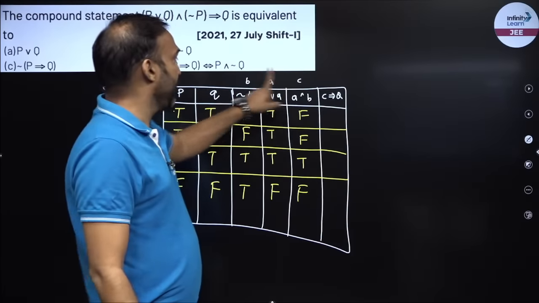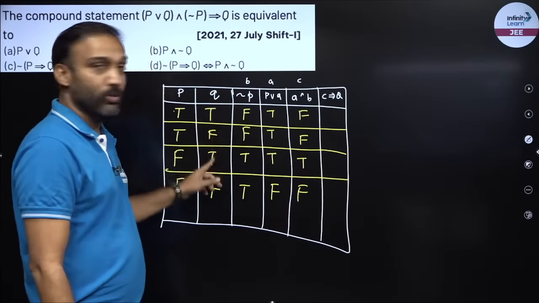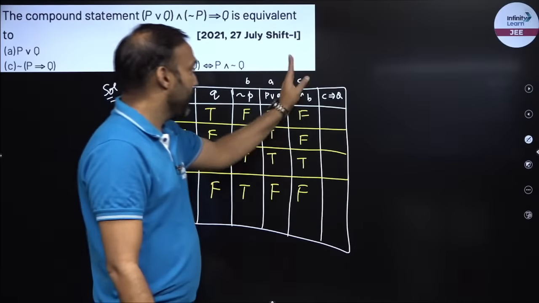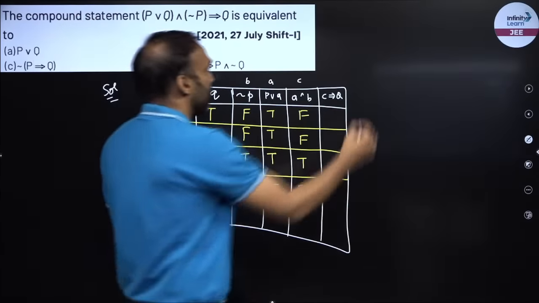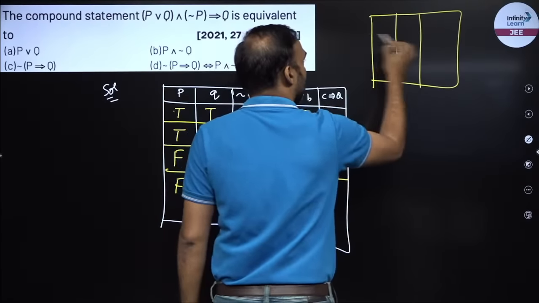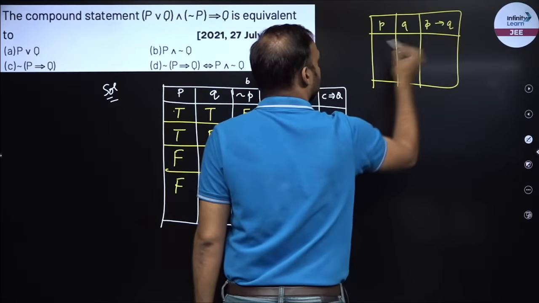Now if C then Q. Remember the order. This is if C then Q. Don't do if Q then C, otherwise your answer would be incorrect. If C then Q. Now if C then Q, if you get confused inside the examination, make a table of if then. If P then Q.